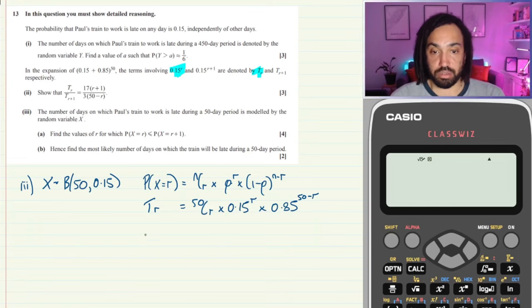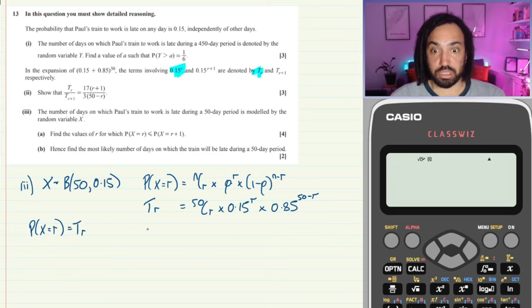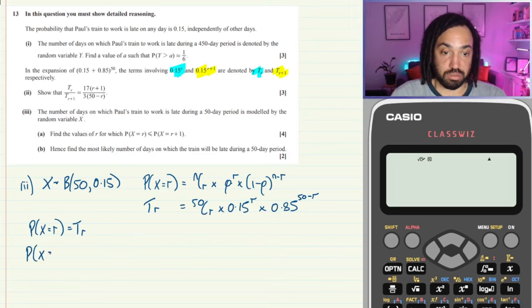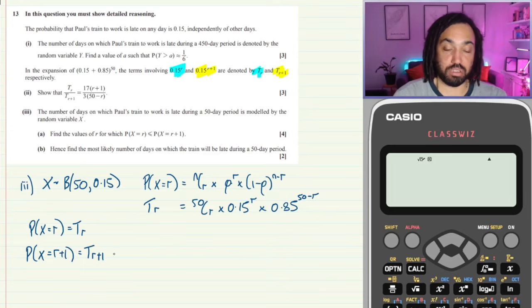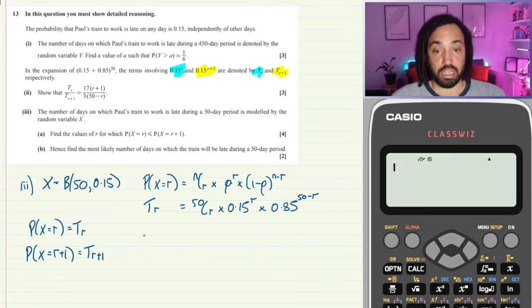Okay, so we know that the probability that x is equal to r is equal to TR. And we also know, by the same logic, that for this one, the probability that x is equal to r plus 1 will be TR plus 1. Perfect.